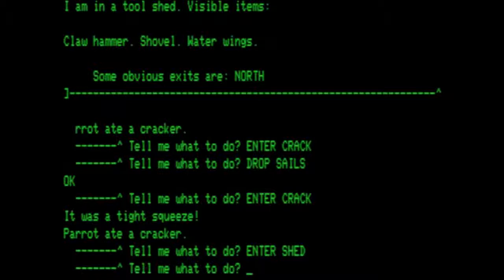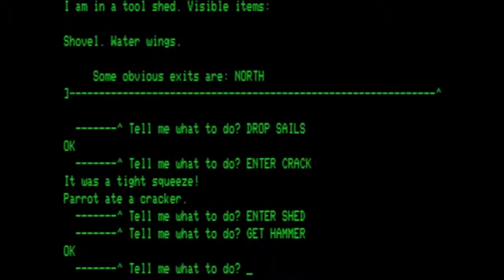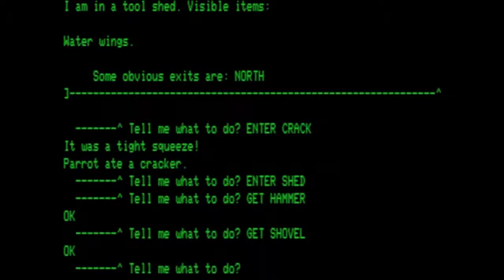So the fact that this is a claw hammer and not just a hammer tells us that it's a necessary thing. And remember back when we tried to grab the rug, the rug was nailed down. We're going to need the claw on the claw hammer for getting the nails. Let's go ahead and get the hammer and get the shovel and get the water wings.